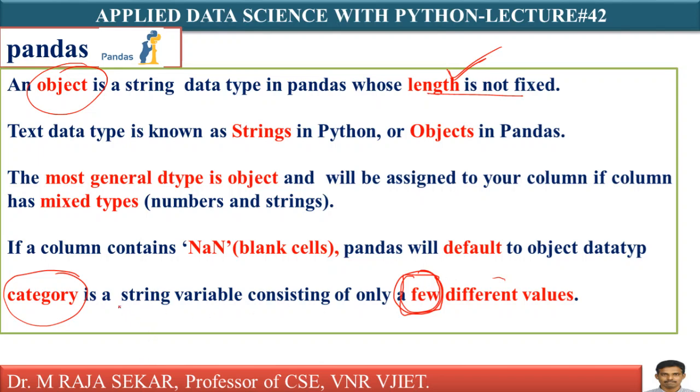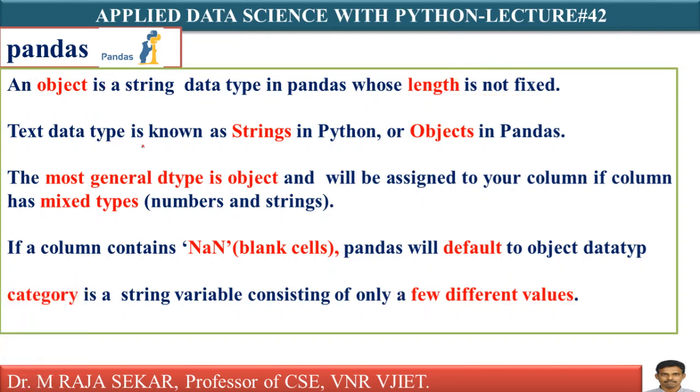That's the difference. Basically, object and category are both useful for storing text type of values. We will try to analyze this with suitable examples.